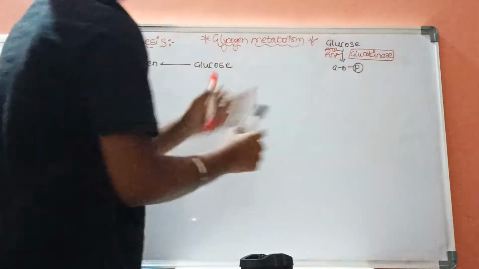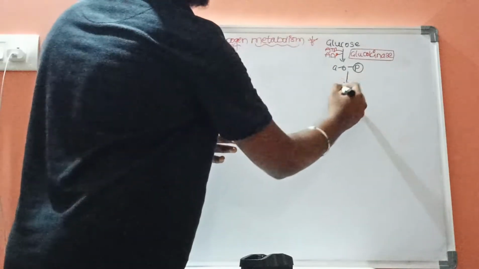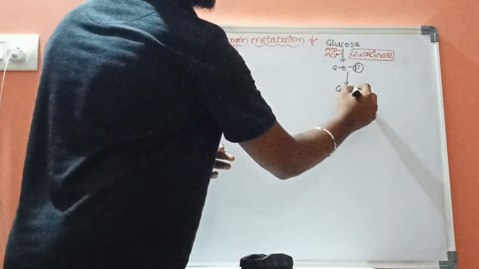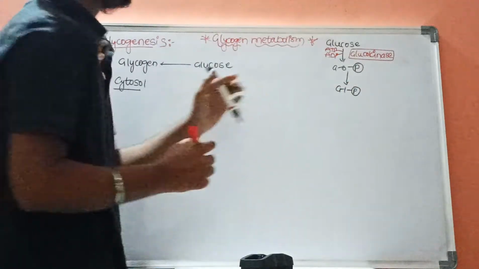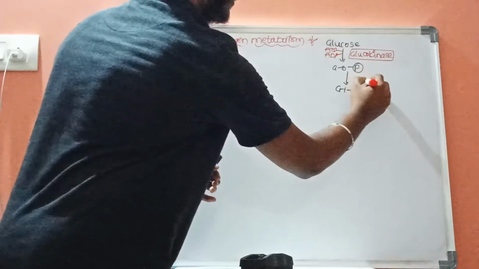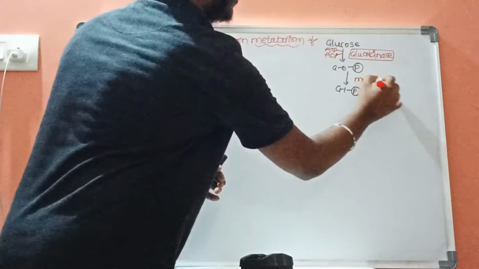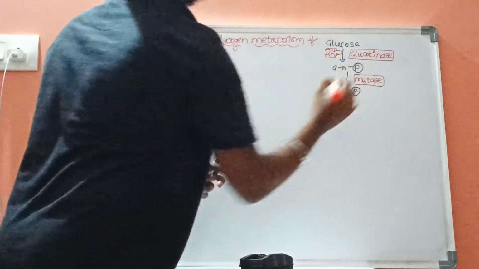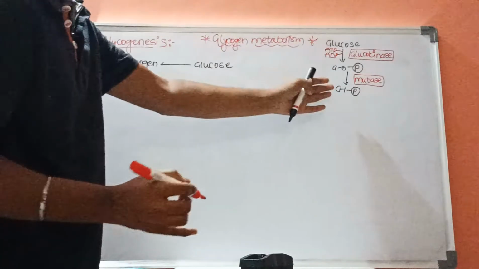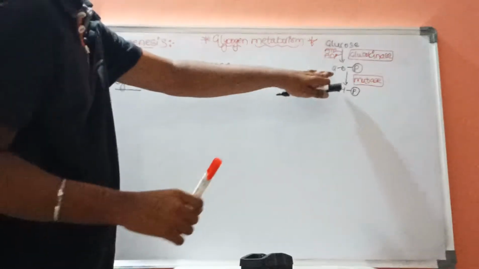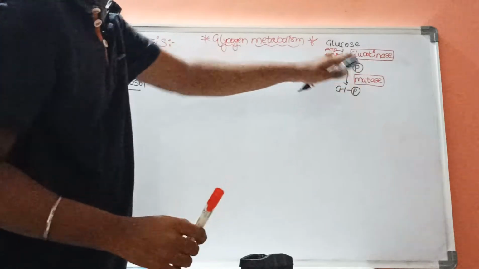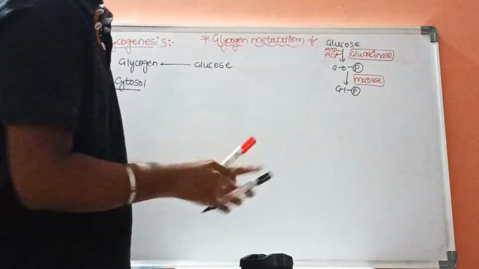Now this glucose 6-phosphate will get converted into glucose 1-phosphate with the help of the enzyme called mutase.